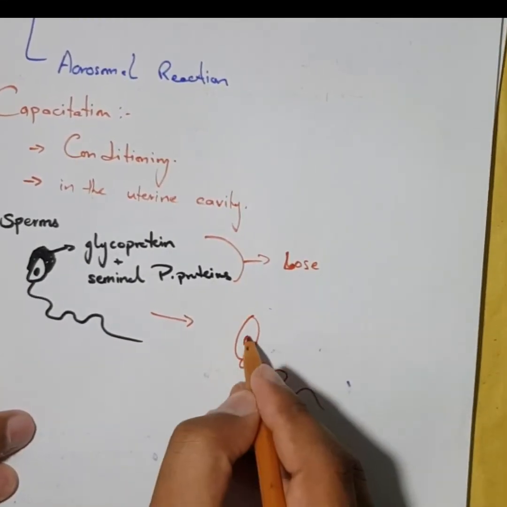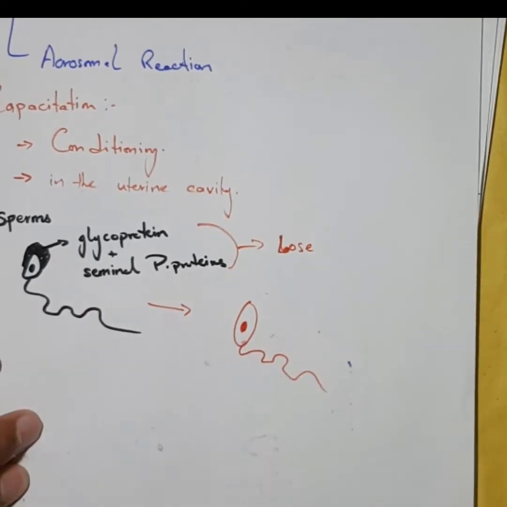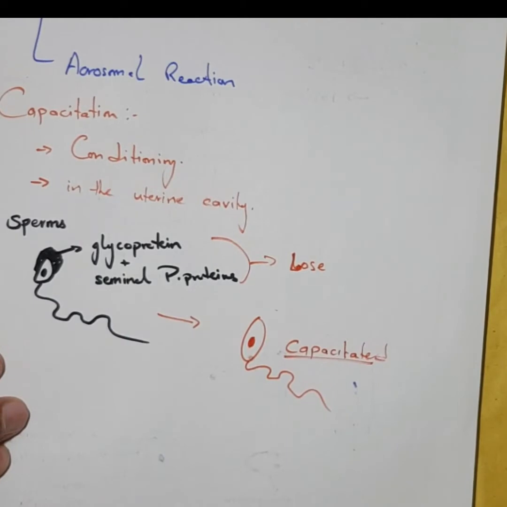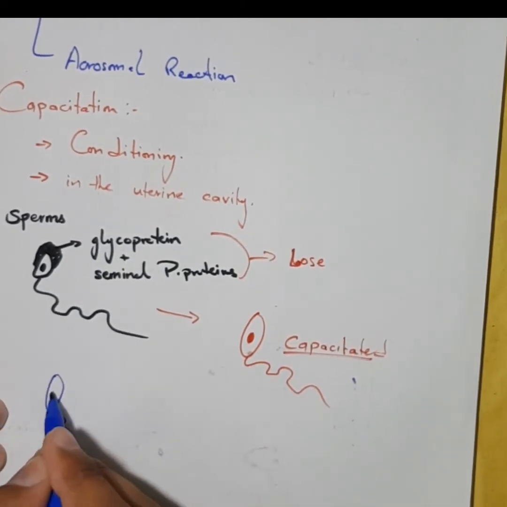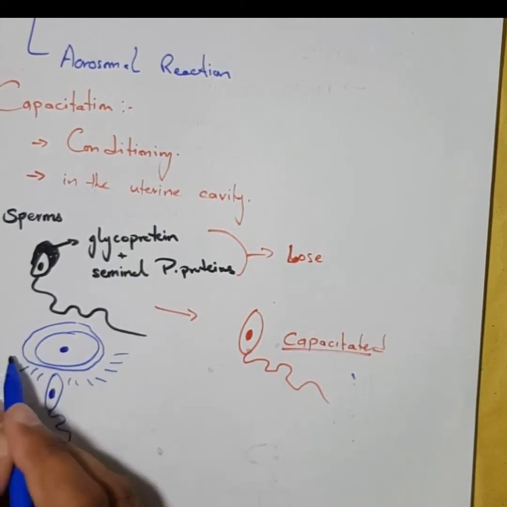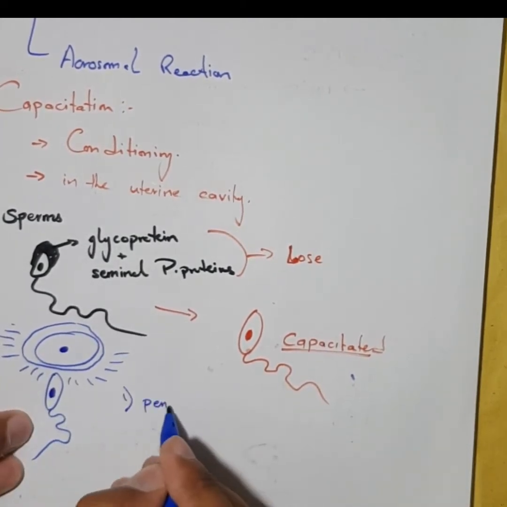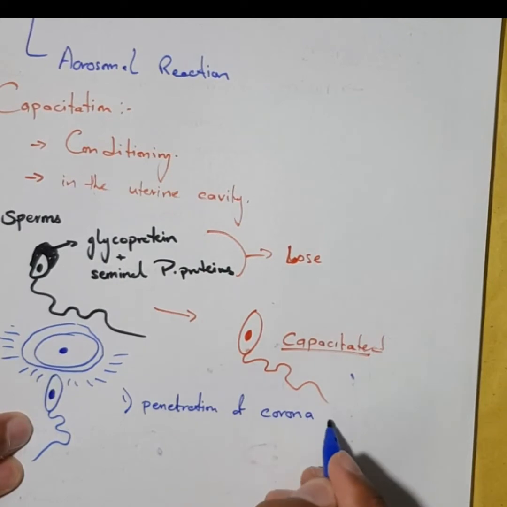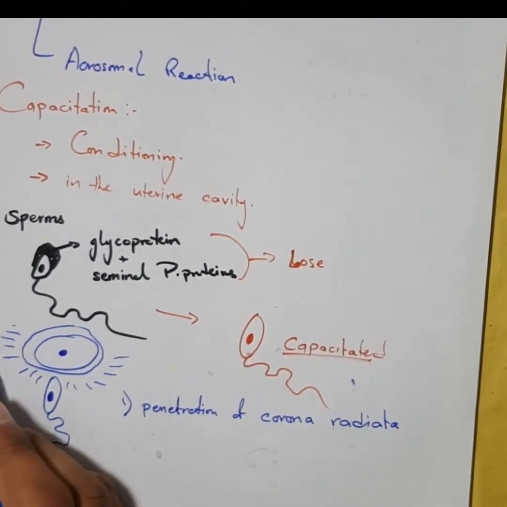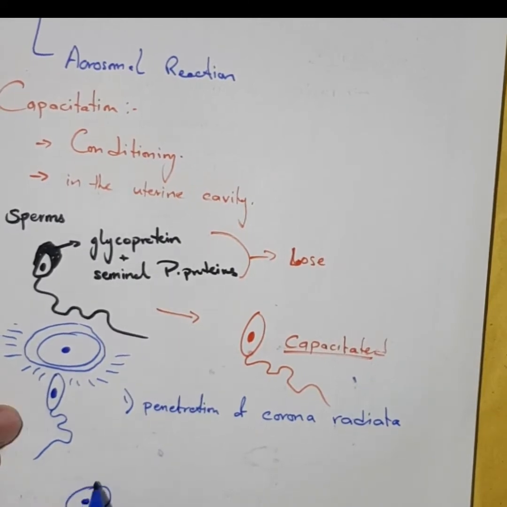After they have lost their glycoprotein and seminal plasma protein, the sperms are now capacitated. They have now gained the ability for the penetration of the first layer of the oocyte, which is called corona radiata. After the penetration of the corona radiata, the next task is to penetrate the next layer called zona pellucida.